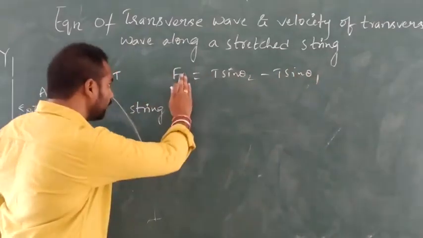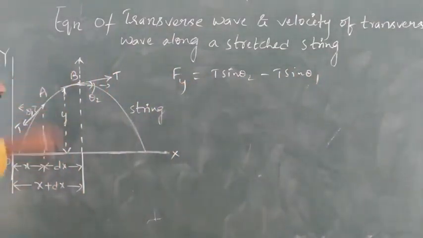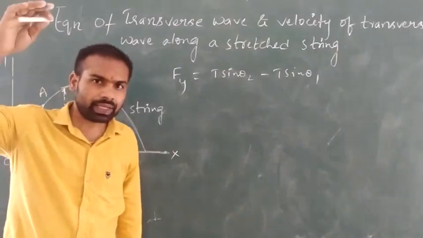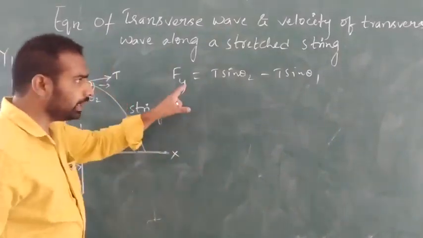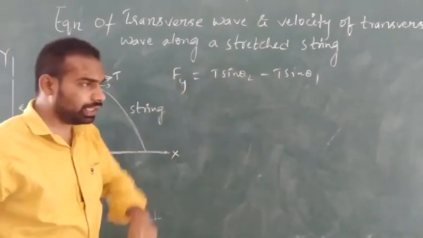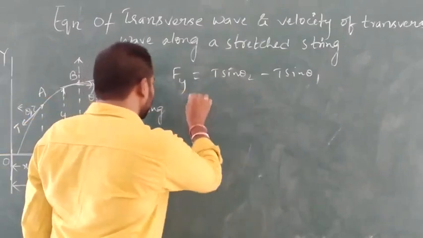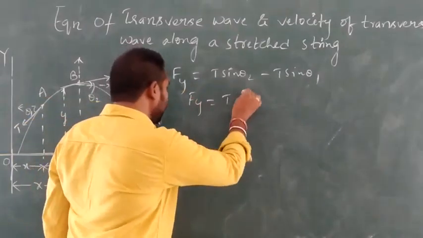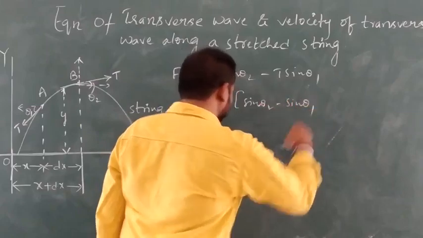So the resultant force along the y axis: along the x direction both are the same, and along the y direction Fy is equal to T sin theta 2 minus T sin theta 1. Now Fy is equal to T into sin theta 2 minus sin theta 1.